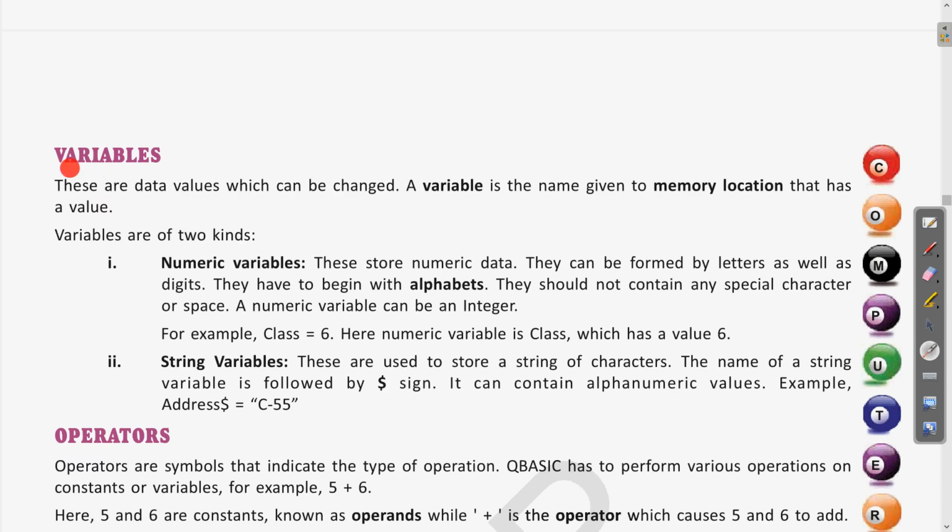Variable itself means something which keeps on changing. A variable is the name given to a memory location that has a value. If we are storing something, as we were talking about earlier, if I write x is equal to 5, in maths we assume something and give some letters for holding the value.